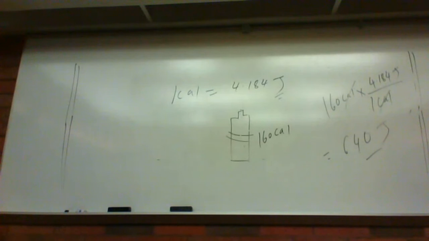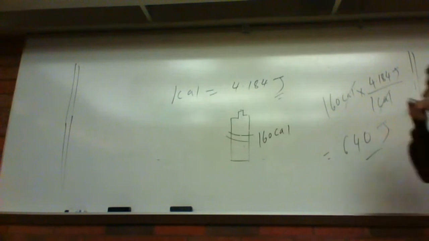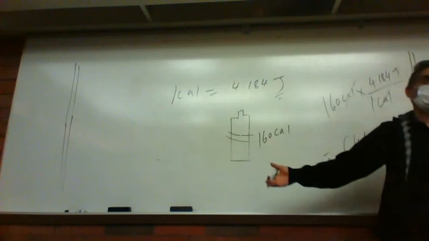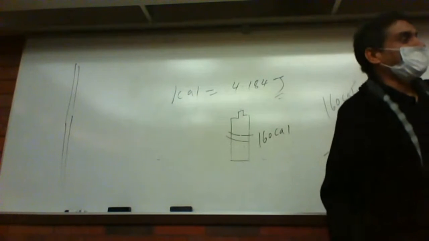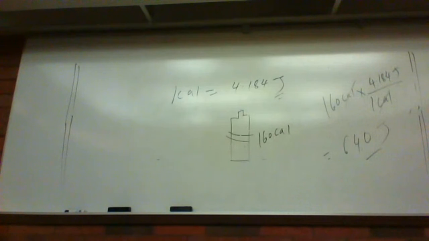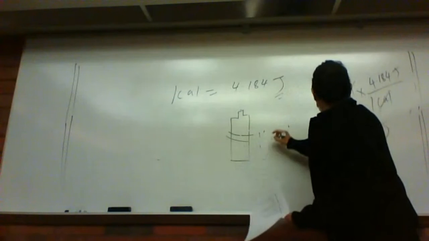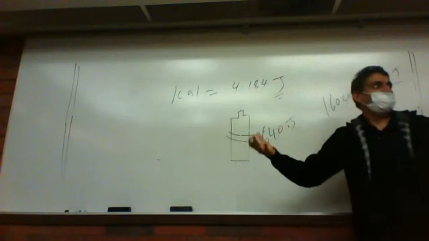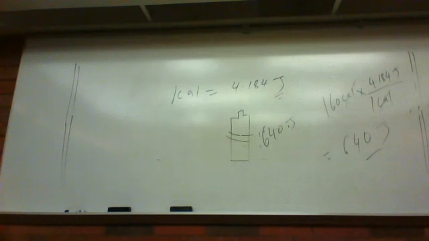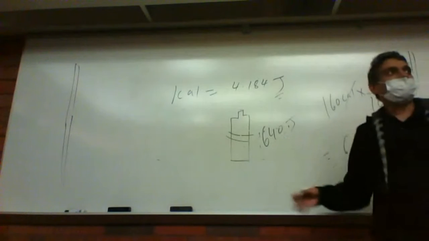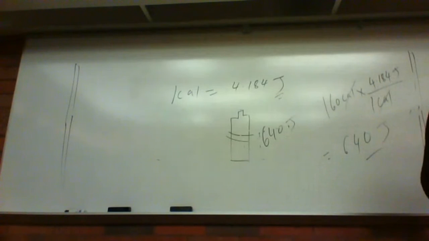Somebody says, in United States, we just measure in calories, so you don't have to worry about it. Everybody knows what is 160 calorie, what is 150 calorie. But maybe you go to India or another country, maybe instead of 160 calorie for the same bottle, they are writing 640 joule. That's what I am trying to tell. The bottle is the same. If you express in one unit 160 calorie, and in another unit 640 joule, but the material is the same, right?